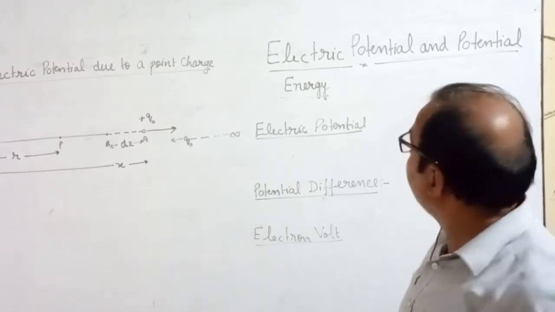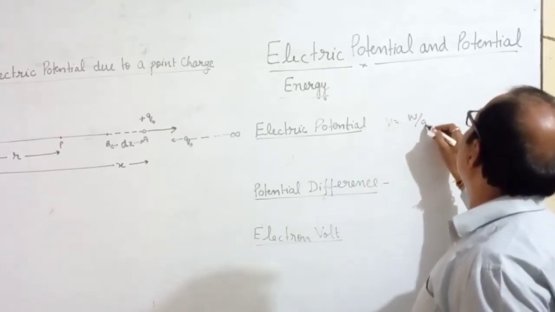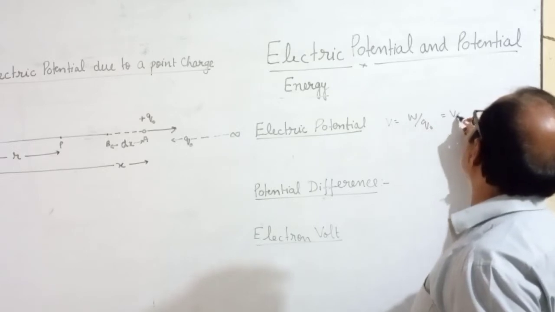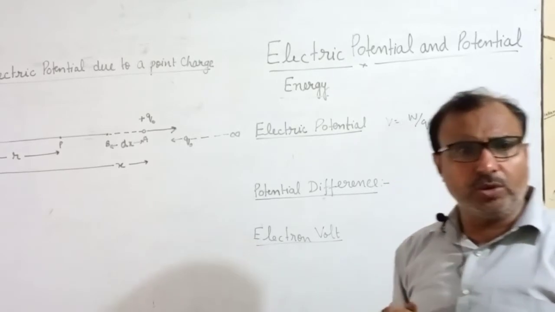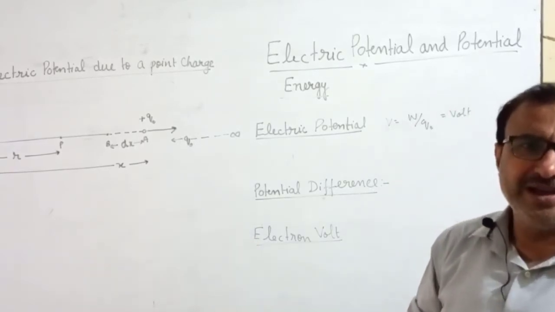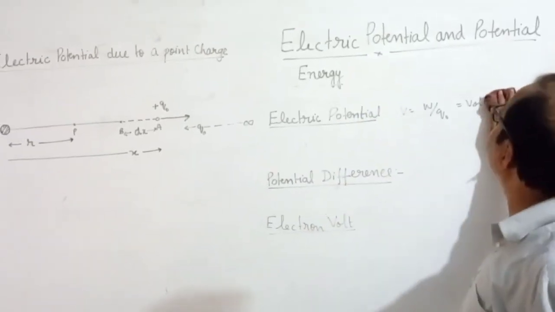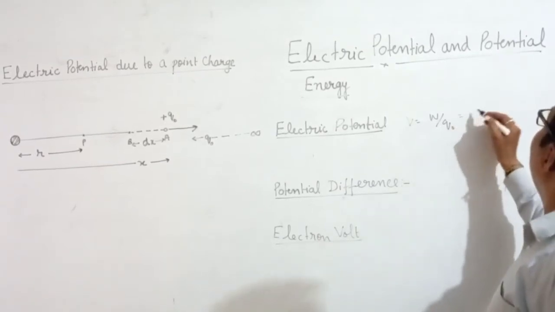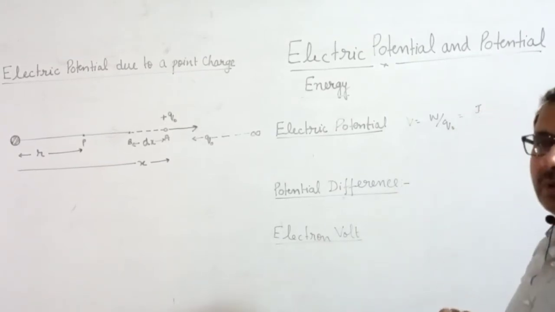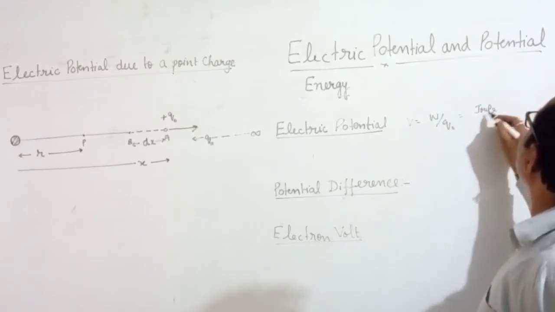So it is clear for everyone that V equals W upon Q naught, and the unit is volt. You can find the dimensional formula also. I think most of you forget dimensions. You completed dimensional analysis in 11th, so I am going to tell you. Volt: W has unit joule.